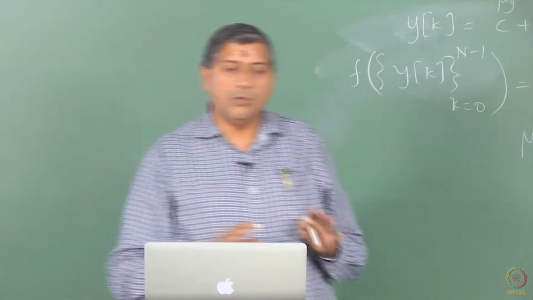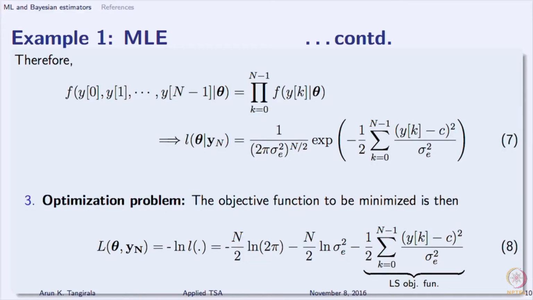But what I am trying to tell you here is, the weighted least squares is a special case of MLE with heteroscedastic Gaussian errors, uncorrelated Gaussian errors. So, that is it. MLE incorporates least squares, weighted least squares, and if necessary even nonlinear least squares, depending on the predictor that you have, naturally.